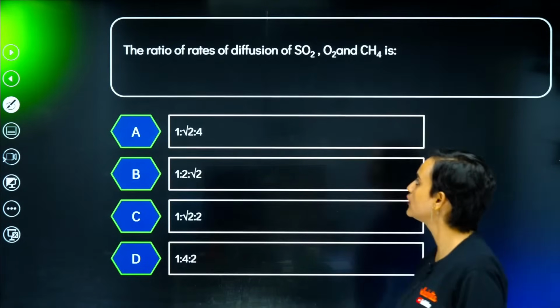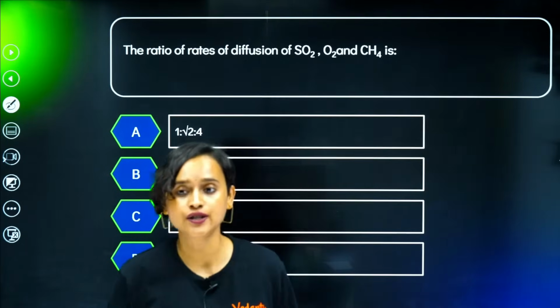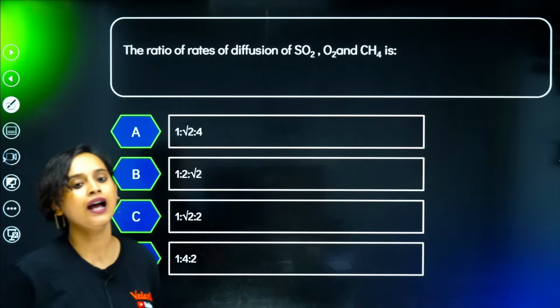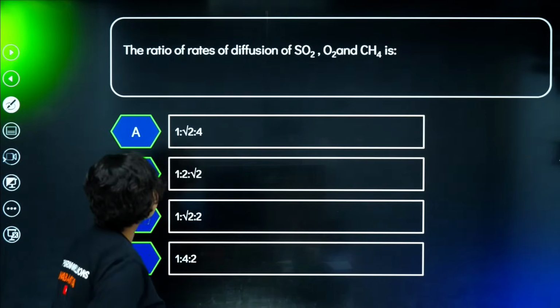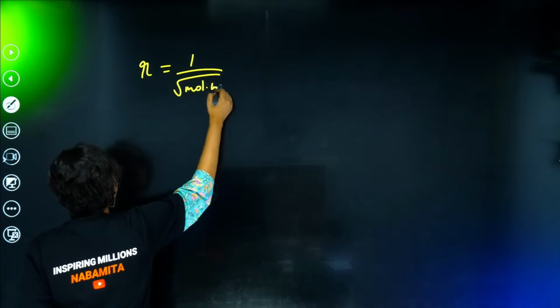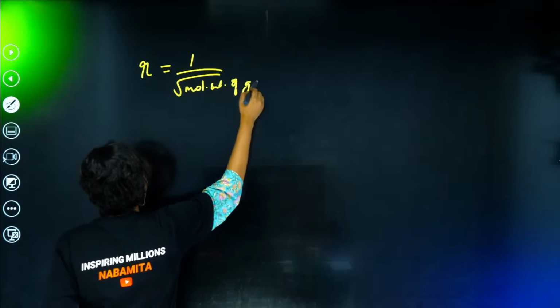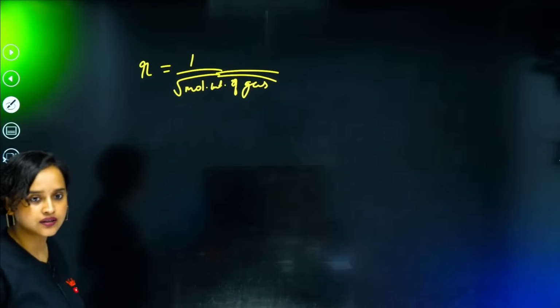Right? Okay. Moving on. The ratio of rates of diffusion of SO2, O2 and CH4 is. Chalo, let's figure it out. The ratio of rates of diffusion. Rate of diffusion is basically equal to 1 by root over molecular weight of gas. Isn't it? This is what it is, right? Yes.